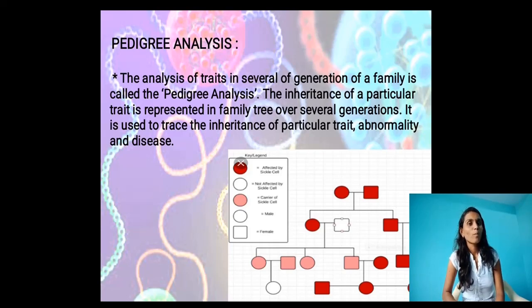Here two, one male and one female child, got the sickle cell disease. One male is not affected by sickle cell anemia. Like that, we can easily identify who is affected by sickle cell anemia disease here.